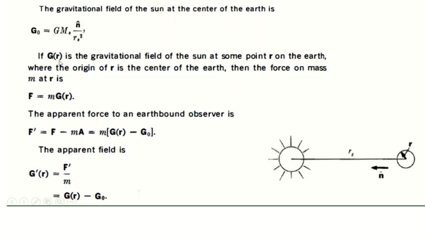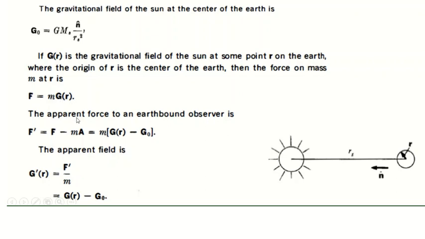Suppose g of r is the gravitational field of the sun at some point r on the earth, where the origin of r is the center of the earth. Then the force on mass m at r is given by F equal to m into g of r.